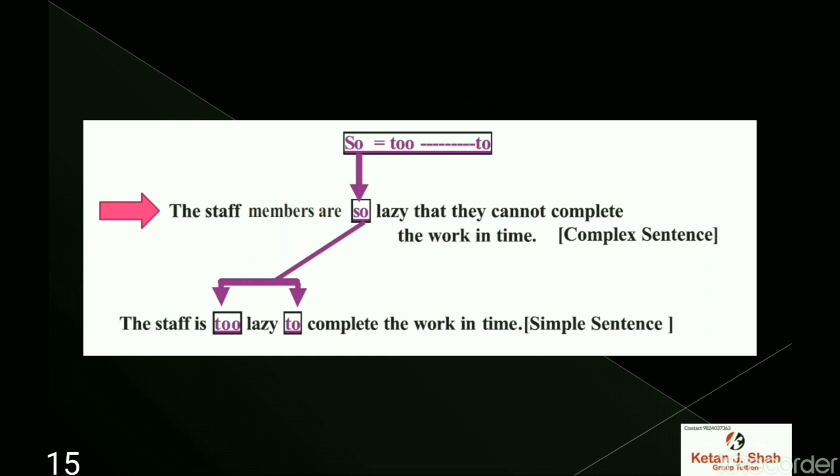The staff is too lazy to complete the work in time. In a simple sentence, when so is given in the complex sentence, the staff is the subject, and too is used, and then the verb is used, and then to is used.